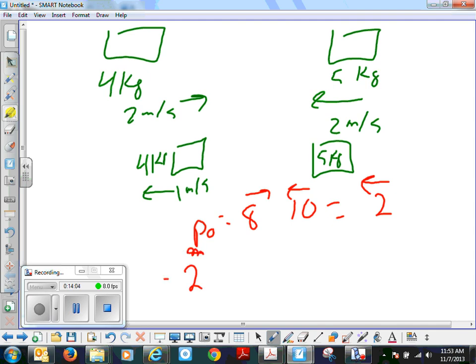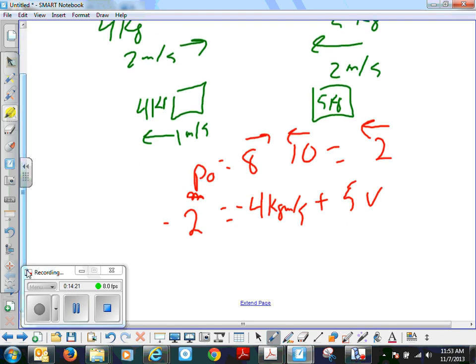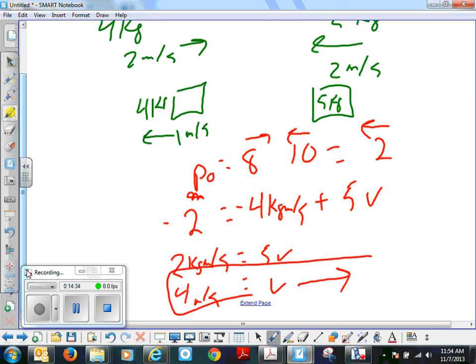We'll call that negative. And that is equal to 4 kilogram meters per second in that direction plus 5v. Okay, so if we finish this math out here, we can say that we have 2 kilogram meters per second, 5v, velocity that is equal to 4 meters per second in the positive direction. Let me just... decimal mistake, so it should be 0.4 meters per second in that direction.